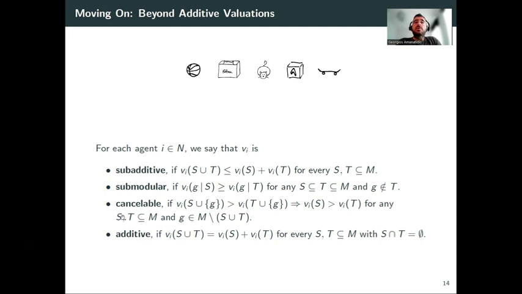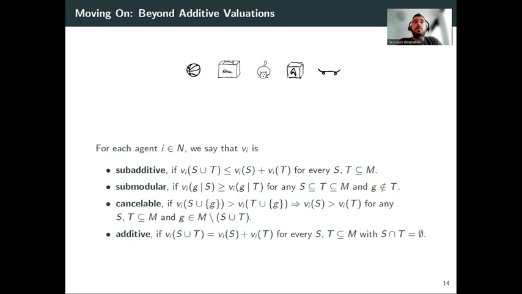Beyond additive, we have cancelable functions, which I don't want to spend too much time defining, but the idea is that they preserve the ordering of preference of an agent with respect to the available items, independently of what has been already allocated to them. I mean, clearly this is the case for additive functions. So cancelable functions are a superclass of additive, but it's a strict superclass.